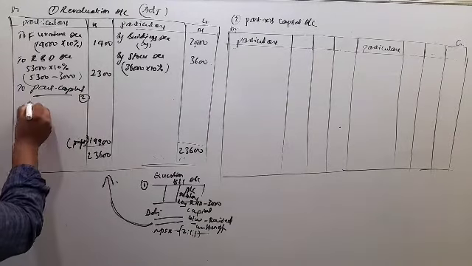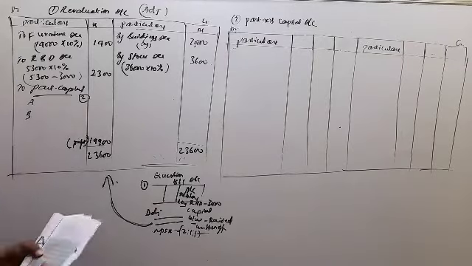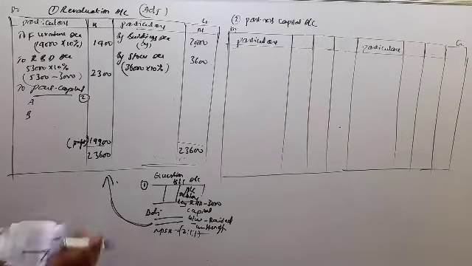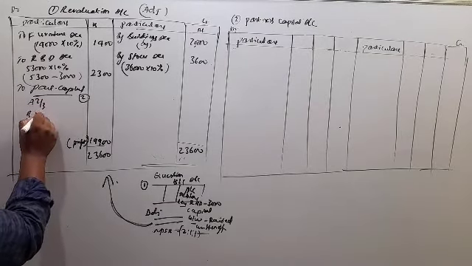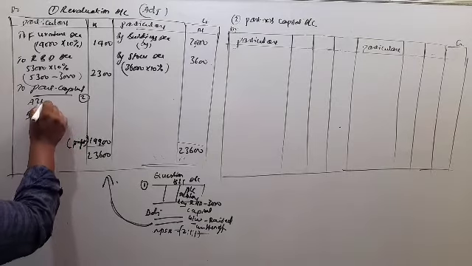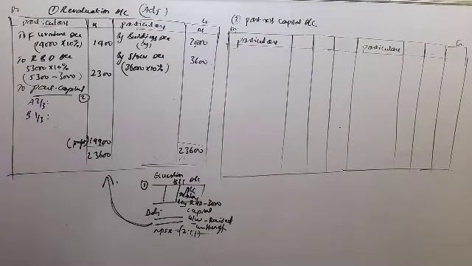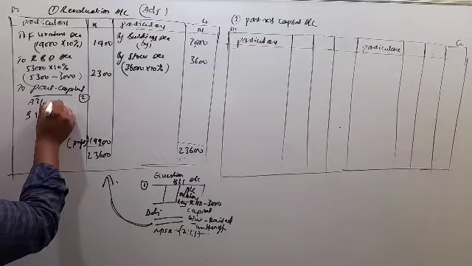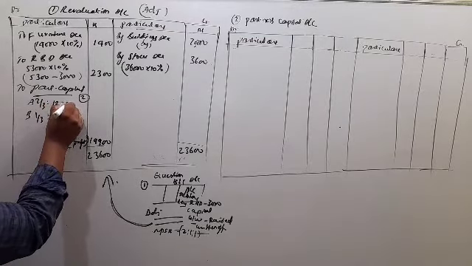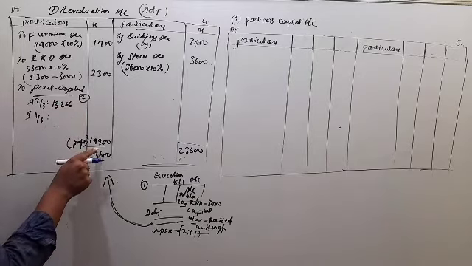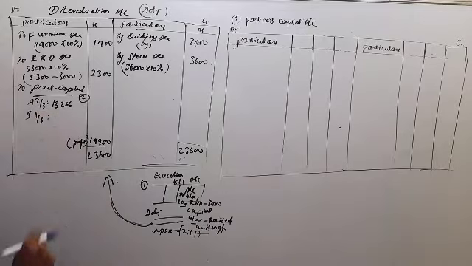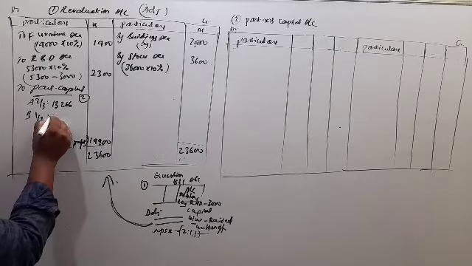Now A and B are old partners, so old ratio is 2:1, that is 2 by 3, 1 by 3. So 19,900 into 2 by 3, 13,266, and remaining to B, that is 19,900 minus 13,266, 6,634.